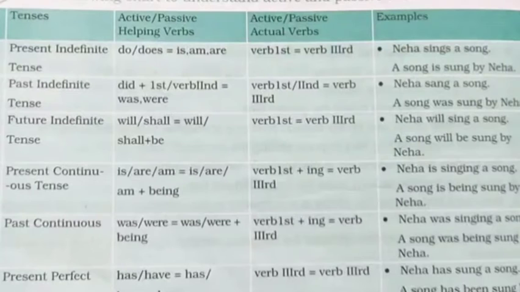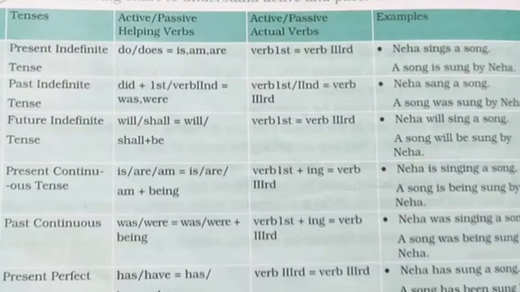Okay, and same for the main verbs, the main verb will be in the first form, and in the passive voice it will be the third form of the verb. Like the first form of the verb is sing, the third form of the verb is sung. Okay, example, Neha sings a song, it is in the active voice. Then in passive voice it will become a song is sung by Neha.